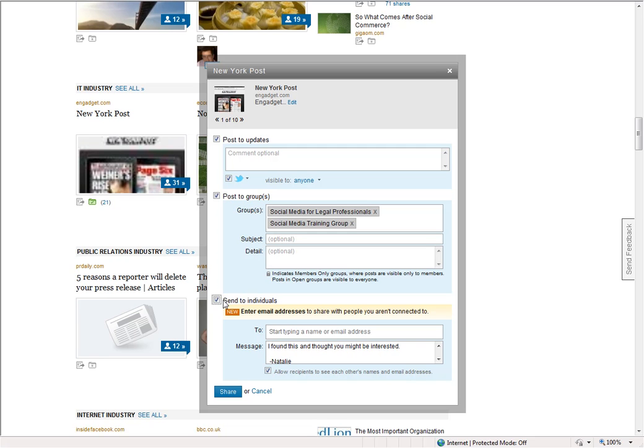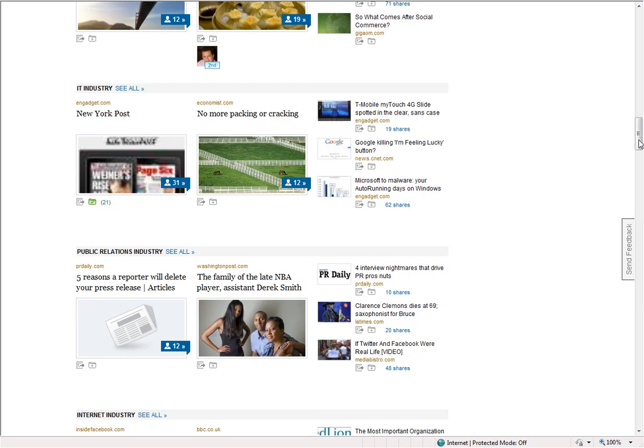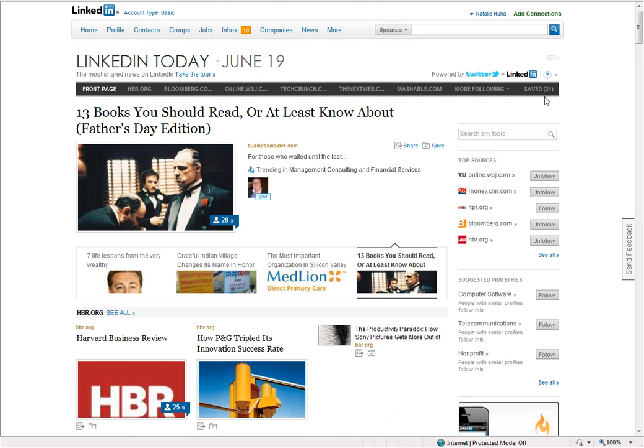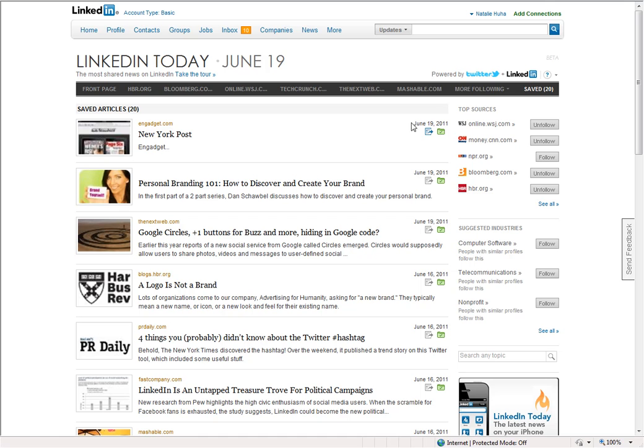You could also send it directly to individuals who you may think the article is of interest, and this is very important for those of you connected to clients when you find a particular article. Once you're done, you click the share button. It tells you that you've shared the link. You close the window, and you're done. If you go to your saved link up here at the top in your navigation, you can see that the article has been saved.